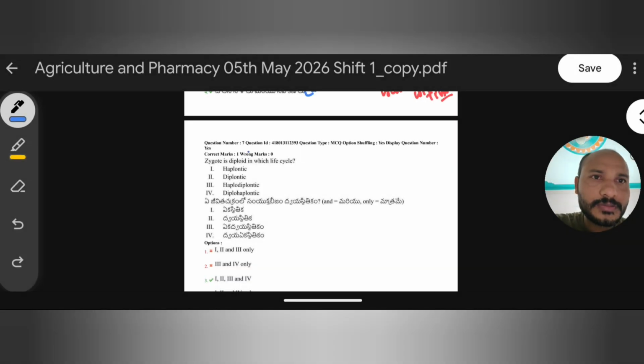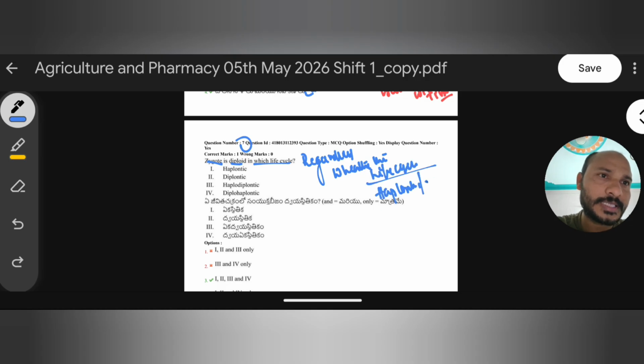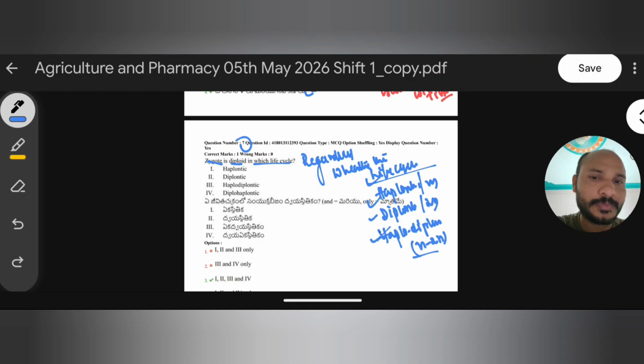Okay, next one, seventh question here. Zygote is diploid in which life cycle? We know that zygote is always diploid in nature. So here, regardless of whether the overall life cycle is haplontic or diplontic or haplodiplontic, here I am writing: regardless whether the life cycle is haplontic, meaning n, diplontic, or 2n, or haplo-diplontic, meaning n and 2n. For formation of zygote there is a need for fusion of gametes.